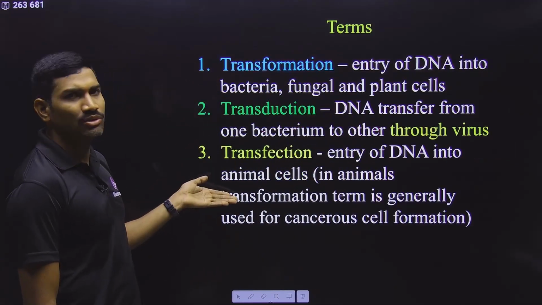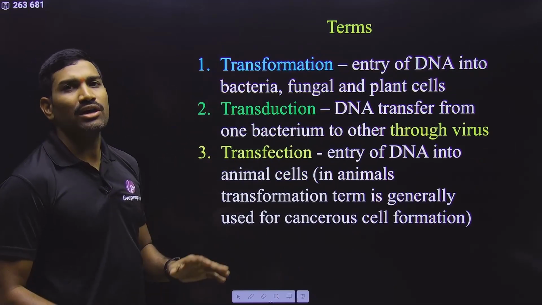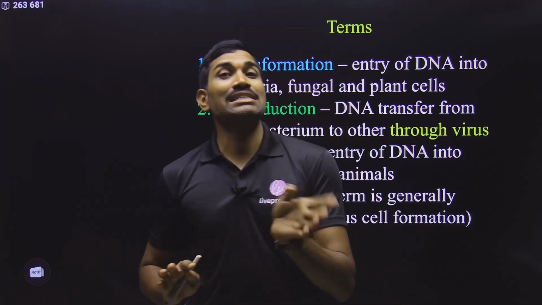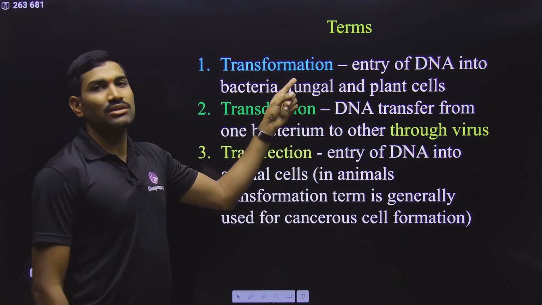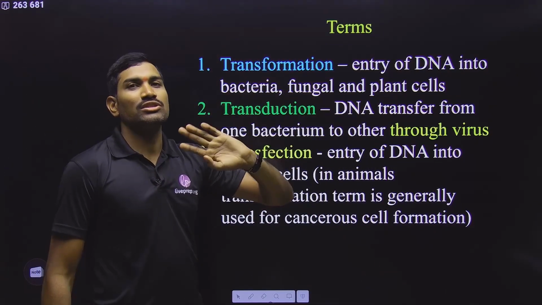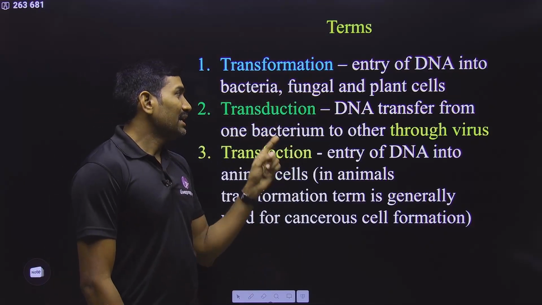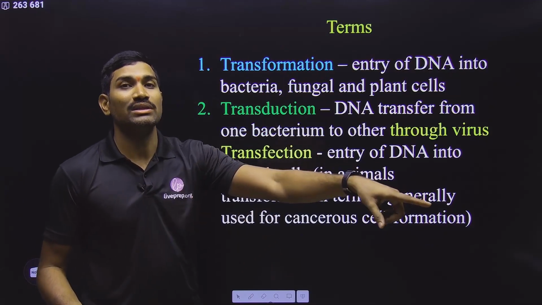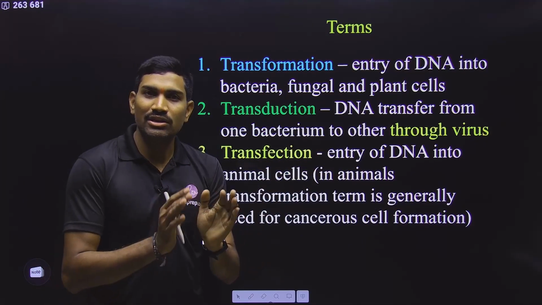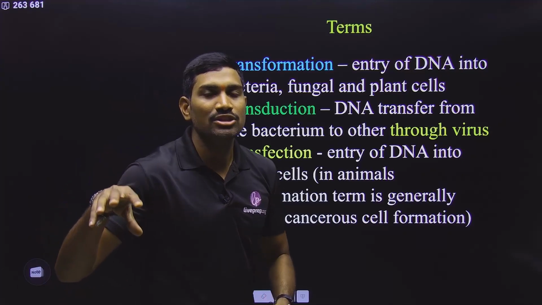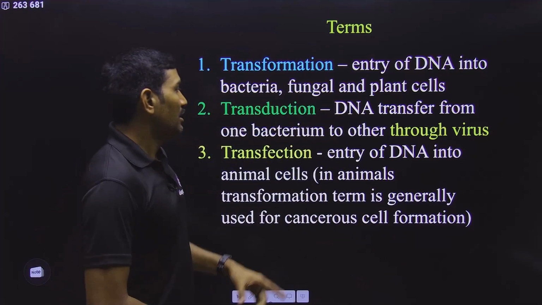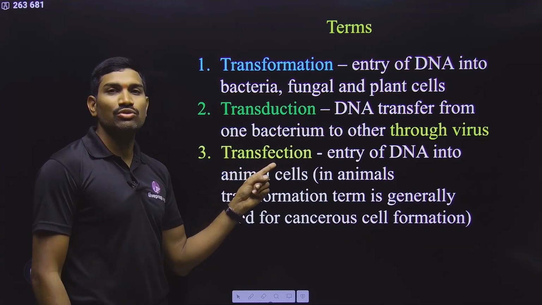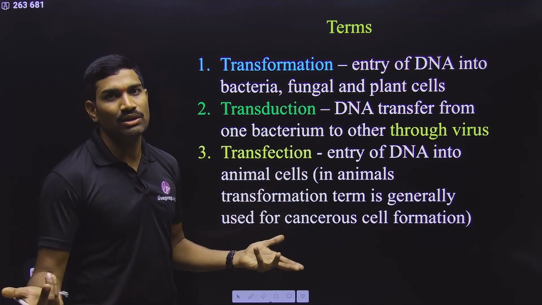Regarding the terms, I already told about this in molecular basis of inheritance. The term transformation we use for bacteria and all the eukaryotic cells except animal cells. Please remember this. Transformation is used for all the prokaryotes and eukaryotes except animal cells, because in animal cells transformation means conversion of a normal cell into a tumor cell. That's why if you are introducing a gene into an animal cell, don't use the term transformation. You need to use the term transfection.